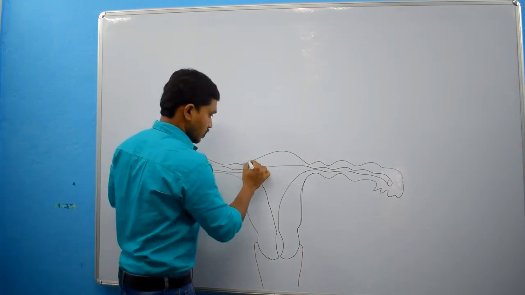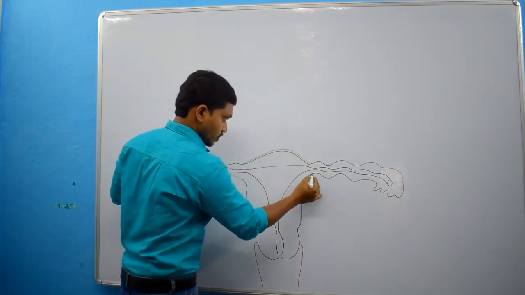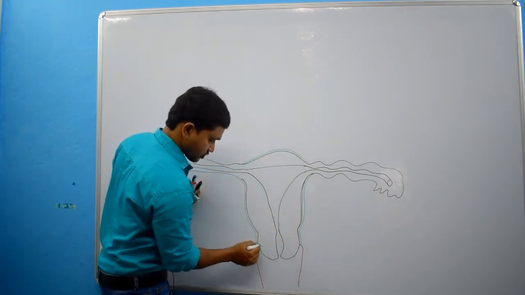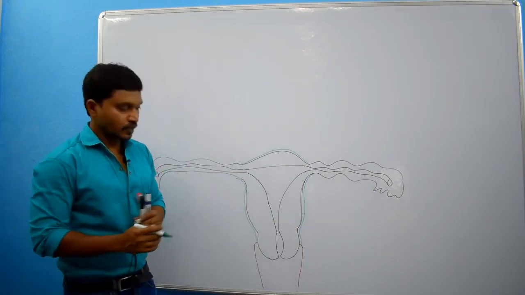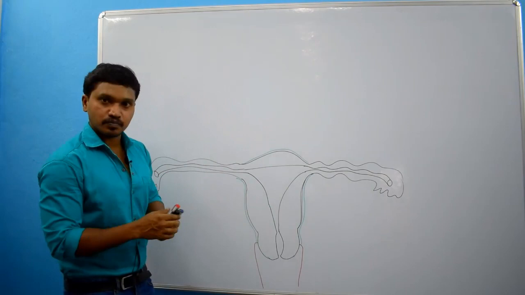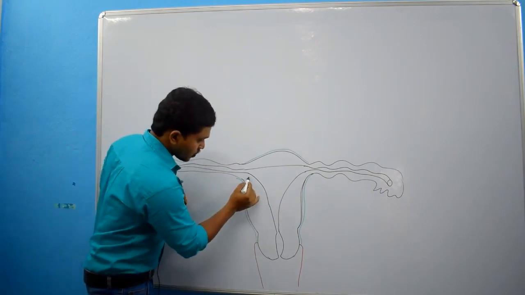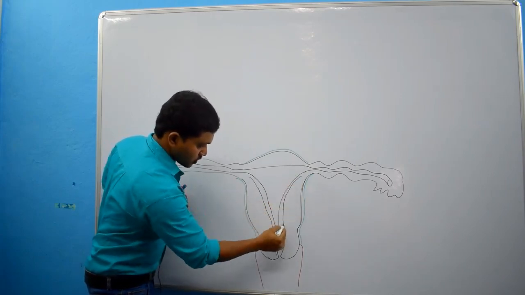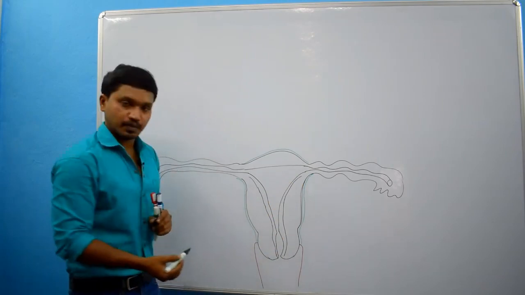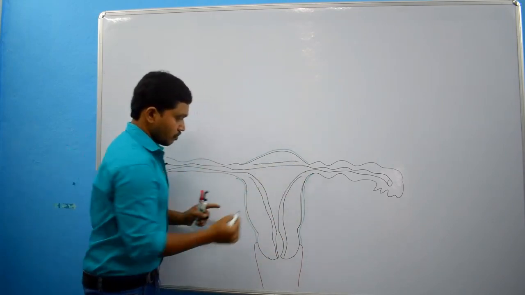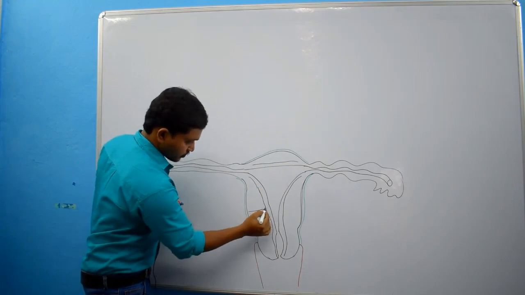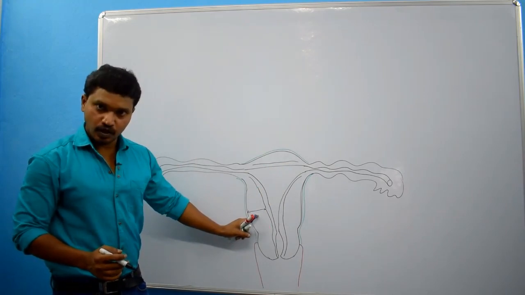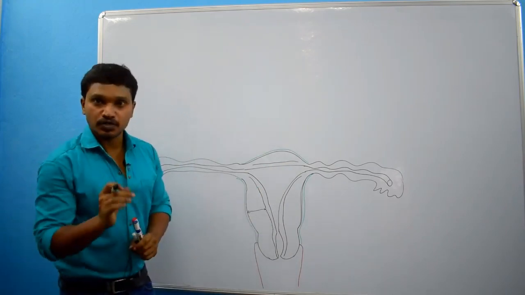The uterus has three layers from outside to inside. Outer is the perimetrium. Perimetrium is the peritoneal covering. Then the middle layer, myometrium. Myometrium is made up of smooth muscle fibers, so that's what we call myometrium. The middle myometrium, that means from here to here. This part of the uterus we call myometrium. It is made up of muscle tissue.